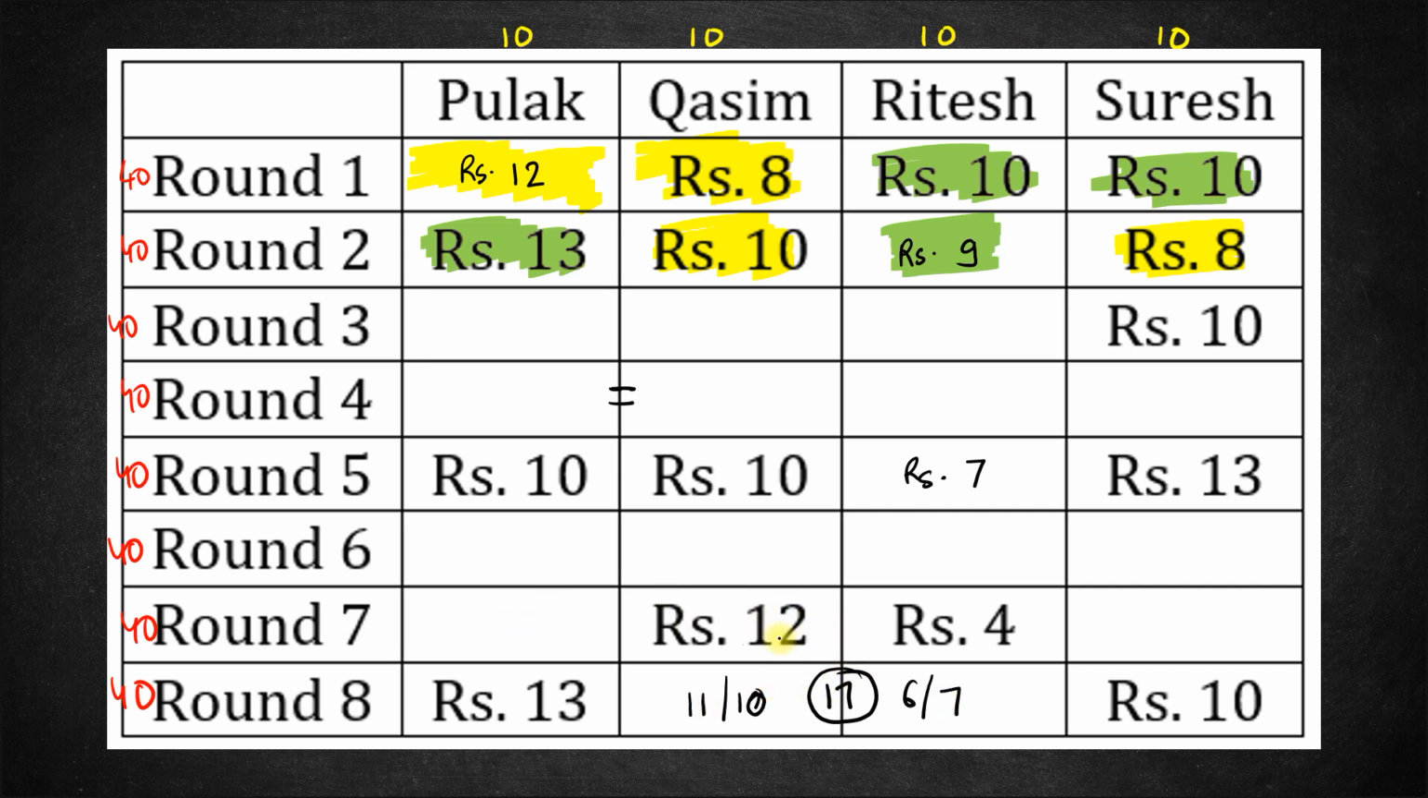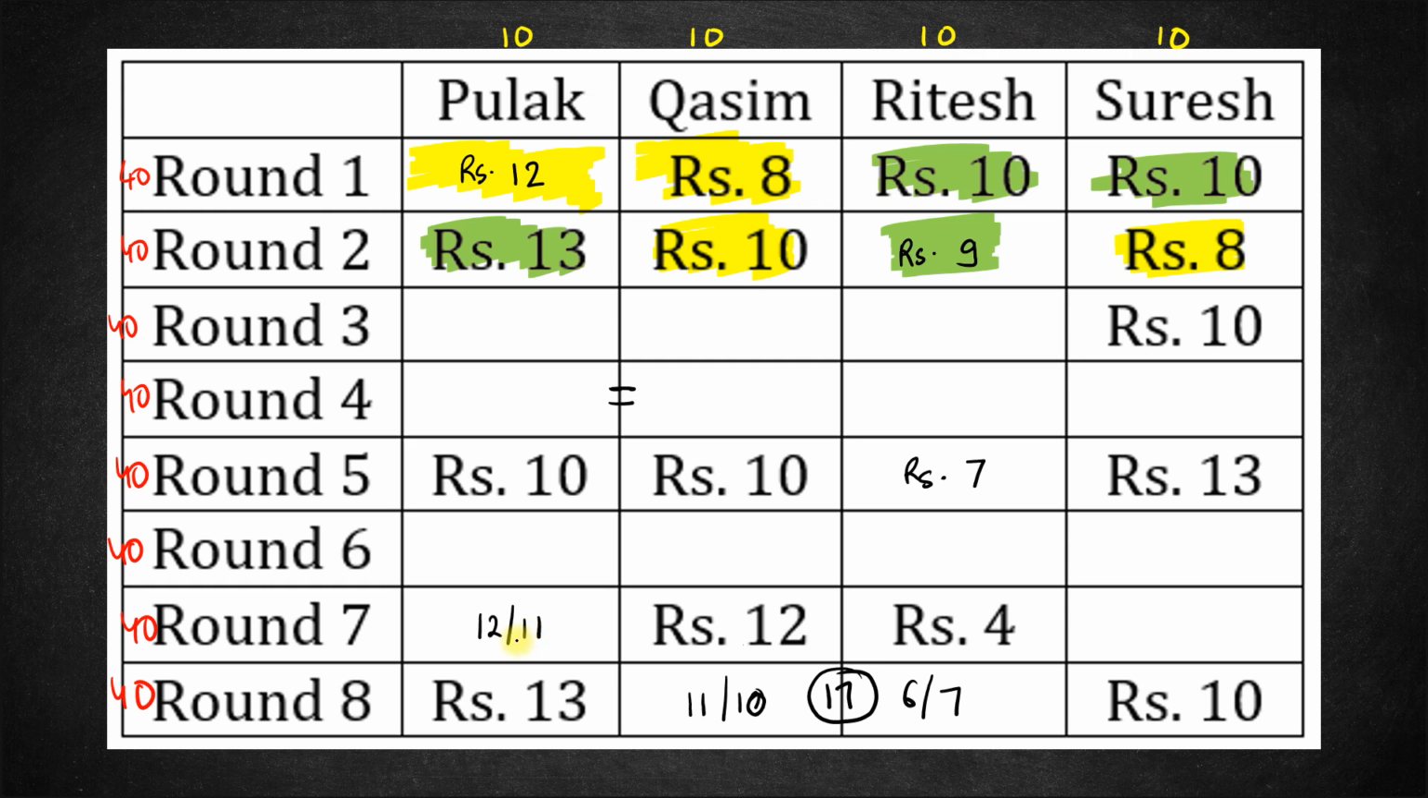In round 7, the two values known so far is total 16. So 40 minus 16 is 24. So these two guys together would have 24 rupees with them. Fine. Now this value obviously cannot be 13 because 13 is highest for Pulak and all the 13s are already mentioned. So this value would be either 12 or it will be 11. It will be either 1 rupee less or 2 rupees less.